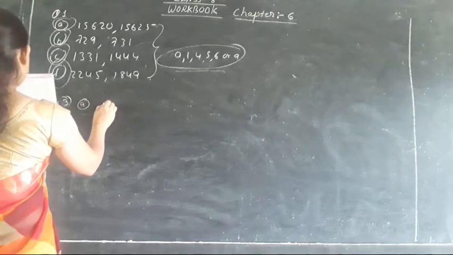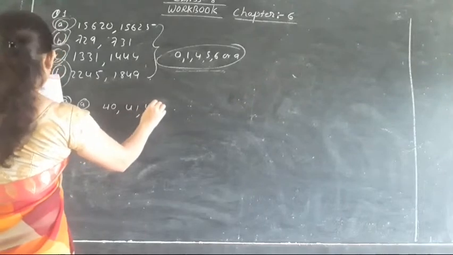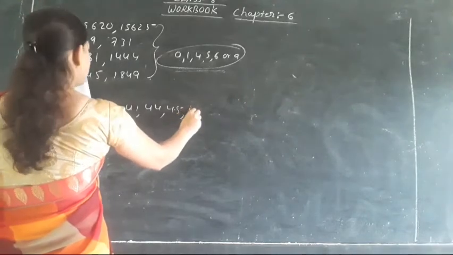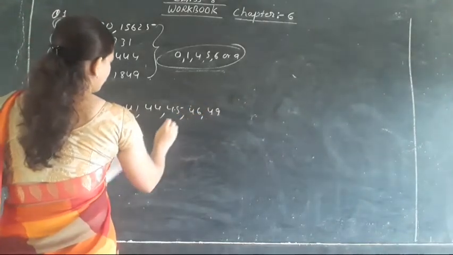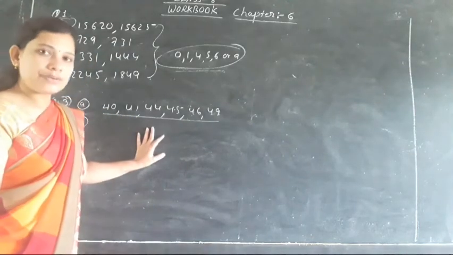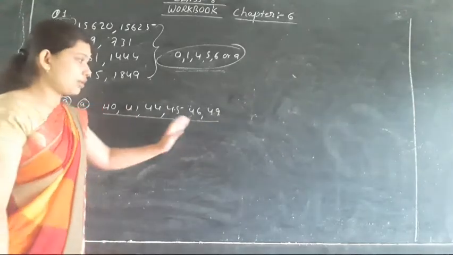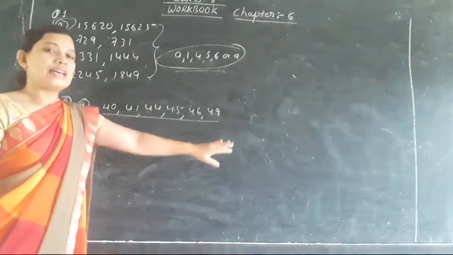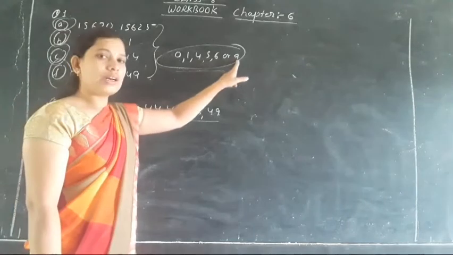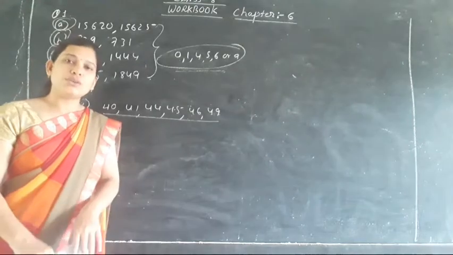Here 40 will be the number, then 41, 44, 45, then 46 and 49. So here we can say that these come in the filler. Why will they be considered perfect squares? 40 से लेकर 50 के बीच में कितने परफेक्ट स्क्वायर नंबर्स आएंगे? तो सबसे पहले 41, 42, 43, 45 ऐसा करके 50 से लिख लेना और उसके वंस के प्लेस वैल्यू में 0, 1, 4, 5, 6 और अगर 9 होता है, that means they are perfect squares. So these are the numbers which are perfect squares between 40 to 50.